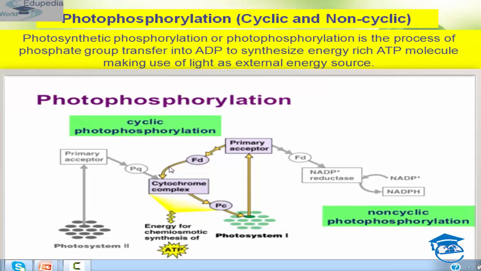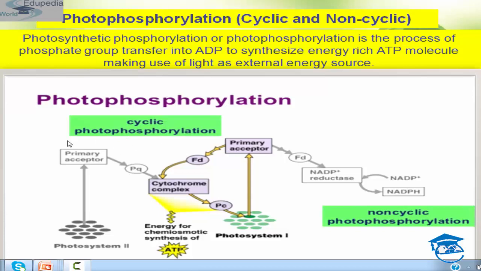See students, in this cyclic photophosphorylation, photo excitation takes place. Okay, this cyclic photophosphorylation takes place in the grana of chloroplast. Grana are made up of thylakoid. Okay, and thylakoid contains quantasomes. So each quantasome shows photosynthetic pigments which are arranged in two photosystems, which is photosystem 2 and photosystem 1. Okay students, cyclic photophosphorylation, I'm talking about this, takes place in only one photosystem.